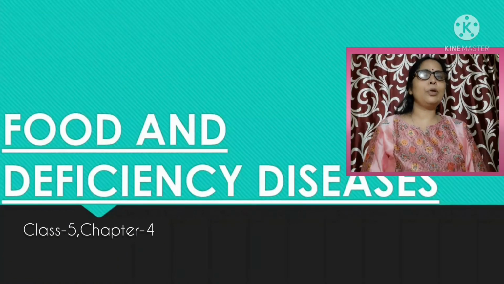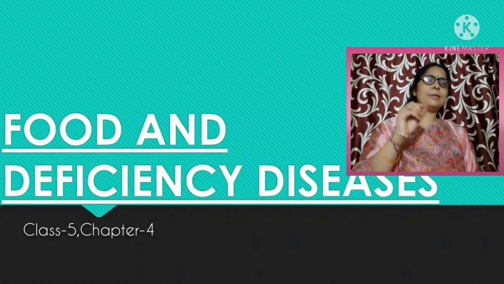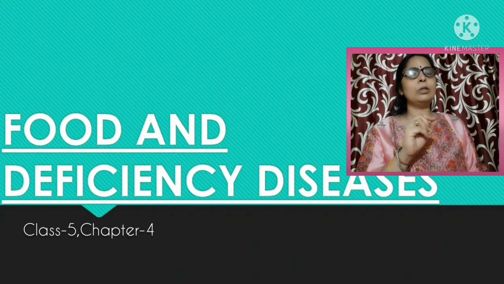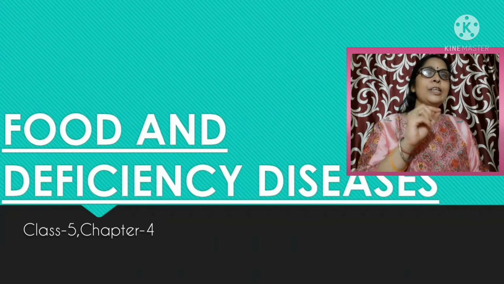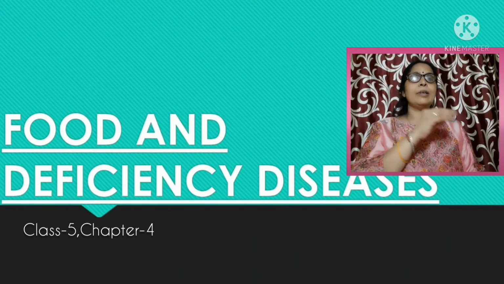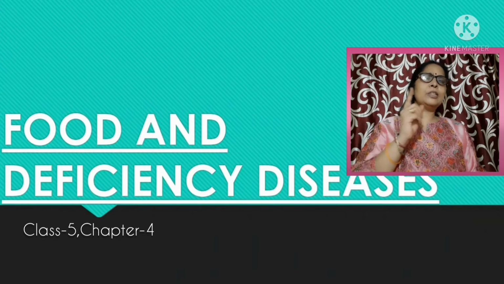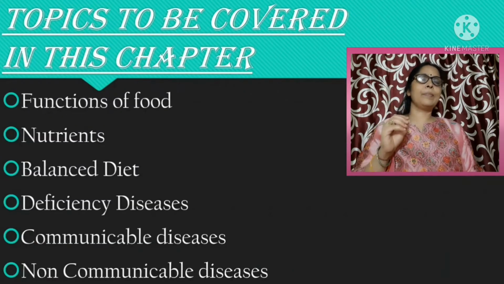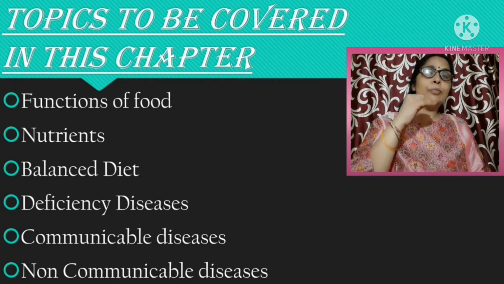Dear student, today I am going to start lesson 4, class 5 science. It is food and deficiency disease. In this chapter, you will read about the different nutrients present in our food, balanced diet, and then different types of disease: communicable disease, non-communicable disease, deficiency disease, and how we can prevent them. Then I am going to start from food.